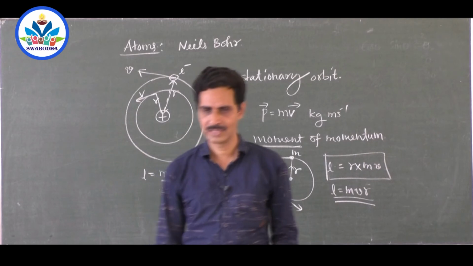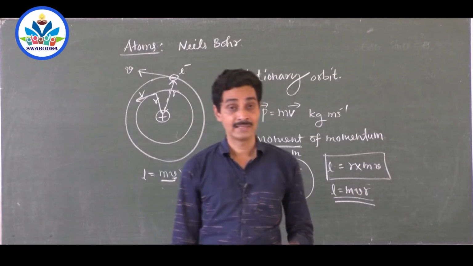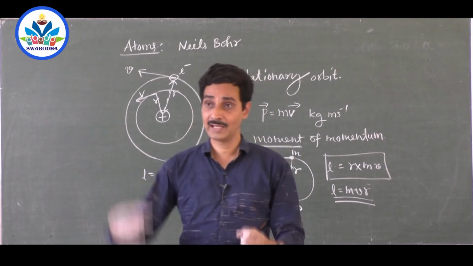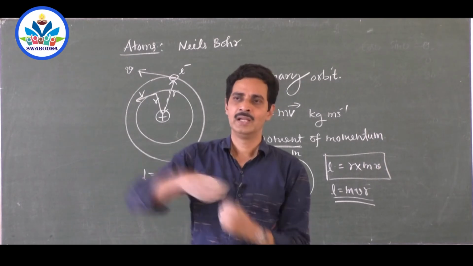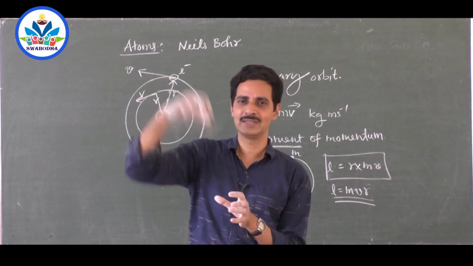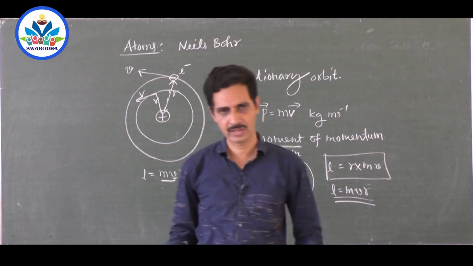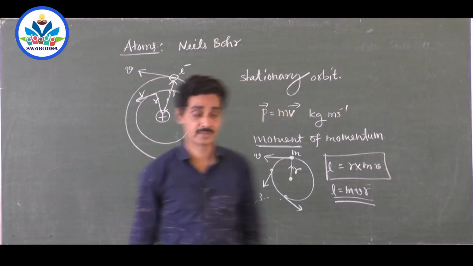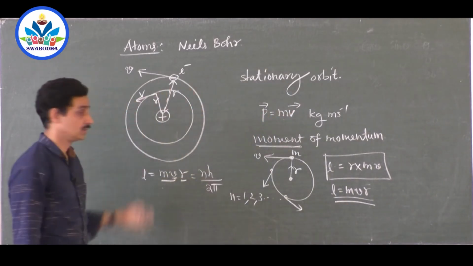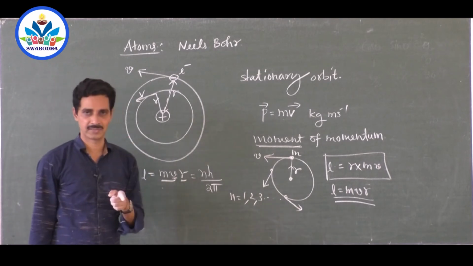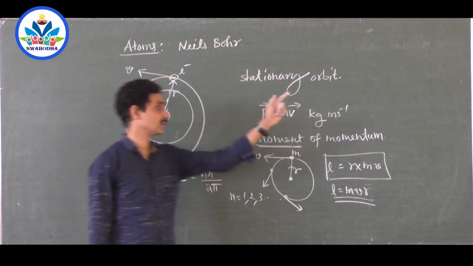Electrons revolve around the nucleus in definite orbits, and the centripetal force is given by the electrostatic force of attraction between the positively charged nucleus and the negatively charged electron. Everything is the same as Rutherford. Now the special one comes. Electrons revolve around the nucleus only in prescribed orbits. They are called stationary orbits.